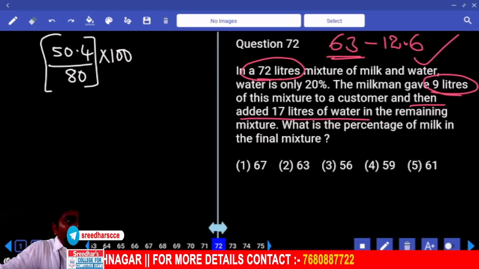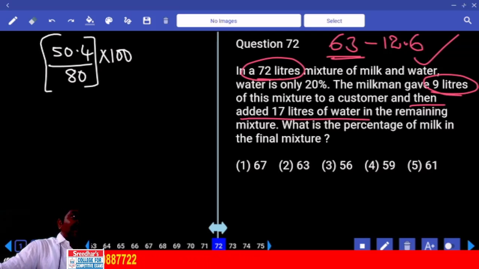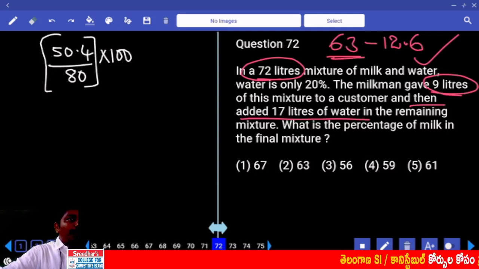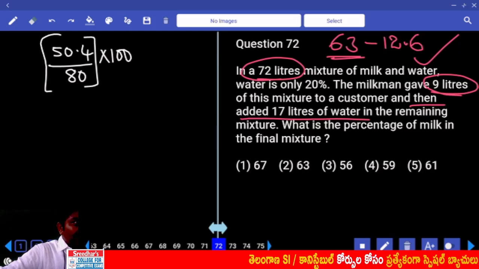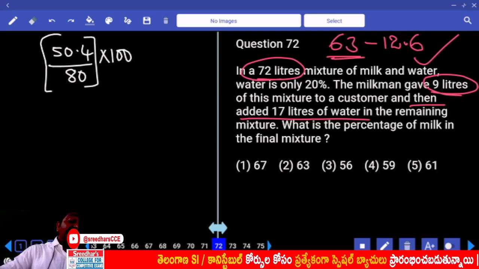5 by 8 percentage, 62.5. The actual numerator is 50.4, but we started with 50 only. If it is 50, the answer would be 62.5. Our answer should be a little bit more or less. Answer 60. Done.